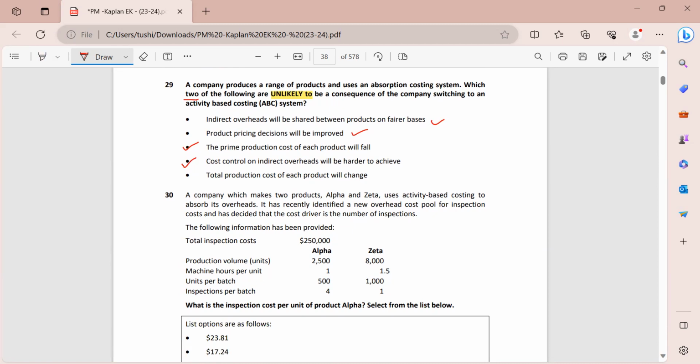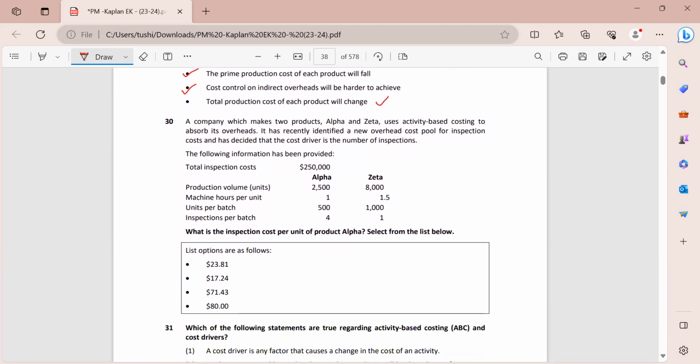Now let's see the last statement. Total production cost of each product will change. Now again, this is unlikely. Why? Because, as I said earlier, only the method of allocation of your indirect overheads is going to change. Rest everything, the total remains the same. Only the distribution is something that is changing. Now let's move to the 30th question.